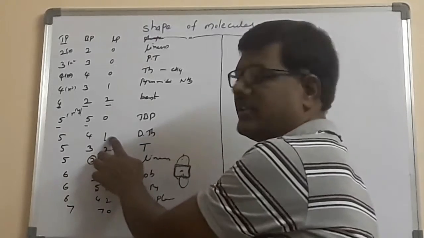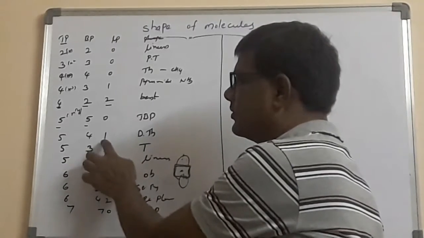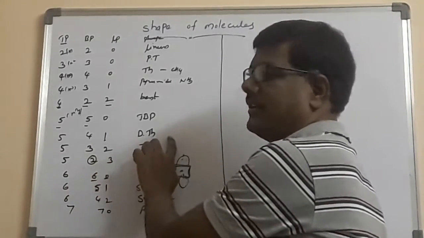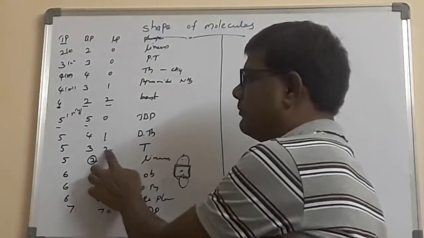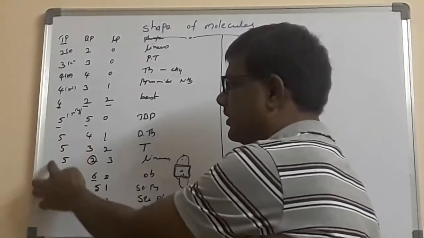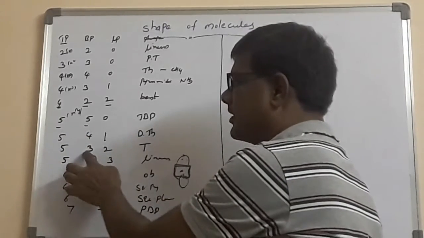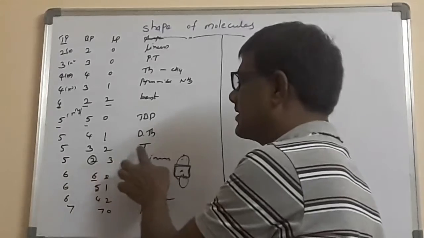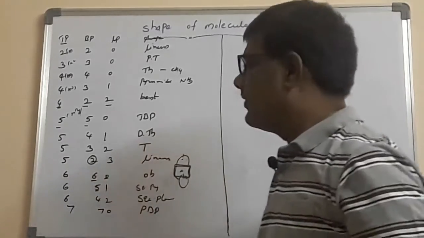4, 1: how to remember this one? 4 is tetrahedral, due to 1 lone pair it is distorted tetrahedral. 3, 2 is very important. Total 5 means it undergoes sp3d, but with 3 bond pairs and 2 lone pairs, that's why the shape of the molecule is the alphabet T.